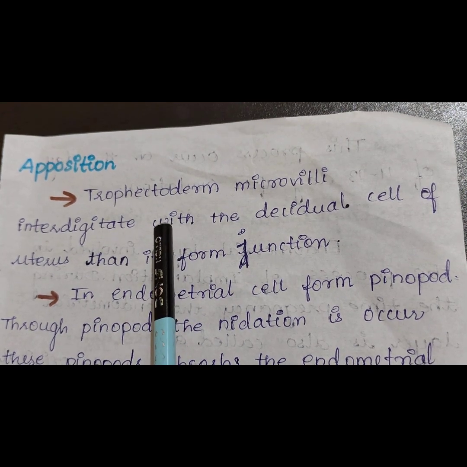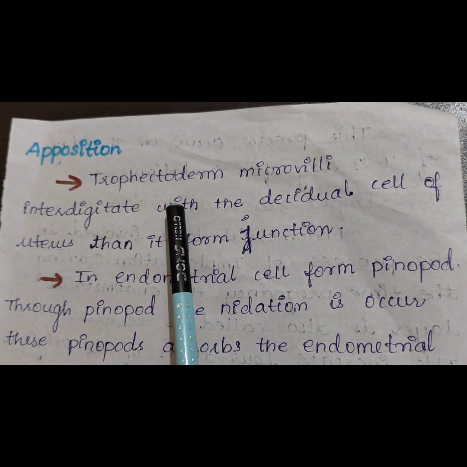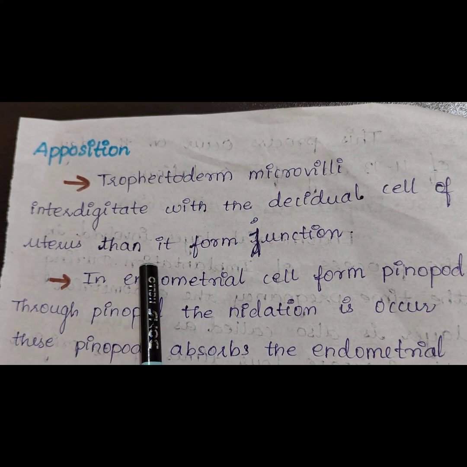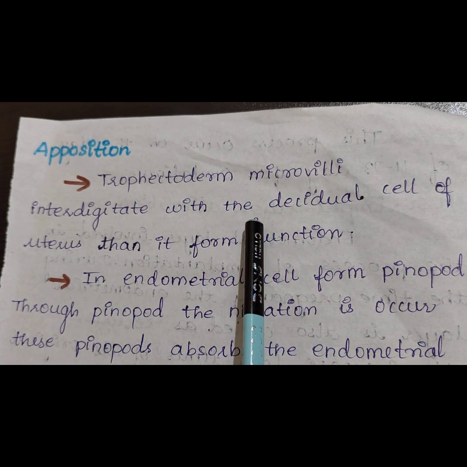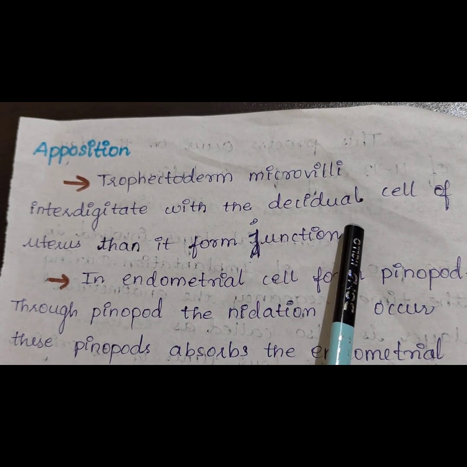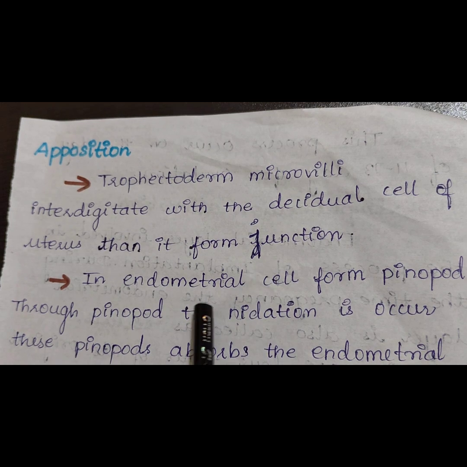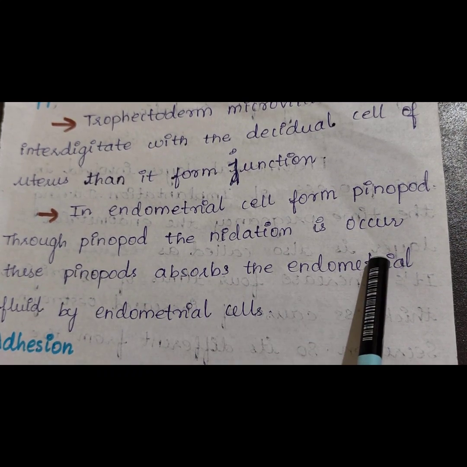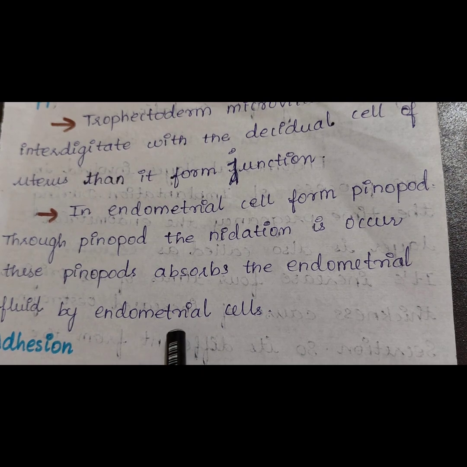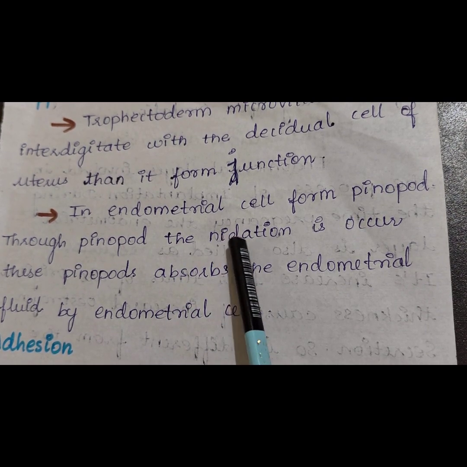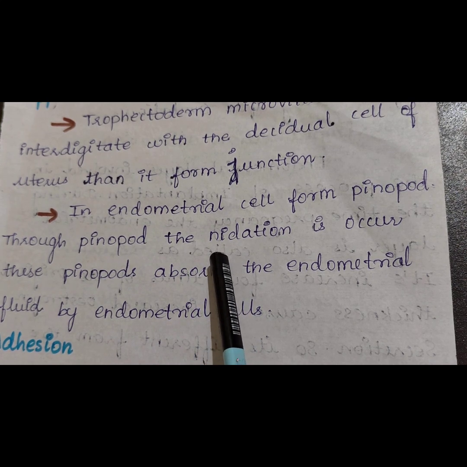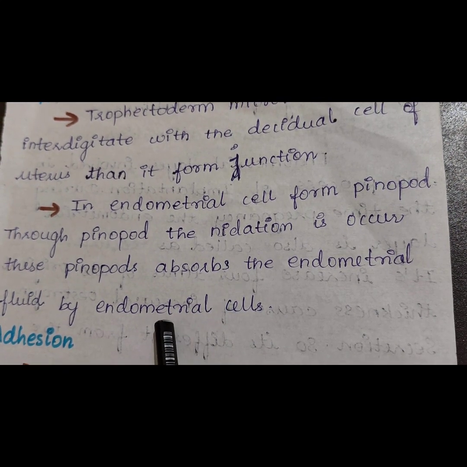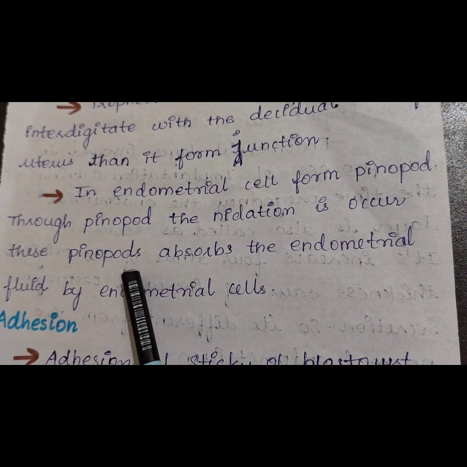Let us see apposition, the first stage of implantation. In apposition, the trophectoderm microvilli interdigitate with the epithelial cells of the uterus, then form junctions. In the endometrial cells, pinopodes form, and through the pinopodes nidation occurs. These pinopodes absorb the endometrial fluid from the endometrial cells. The endometrial cells have these projections, which get the uterus ready for nidation.